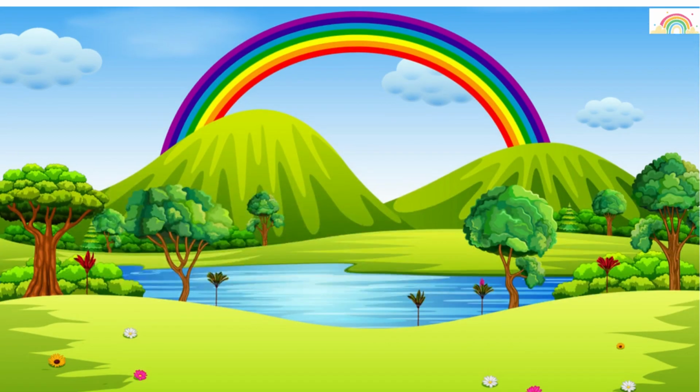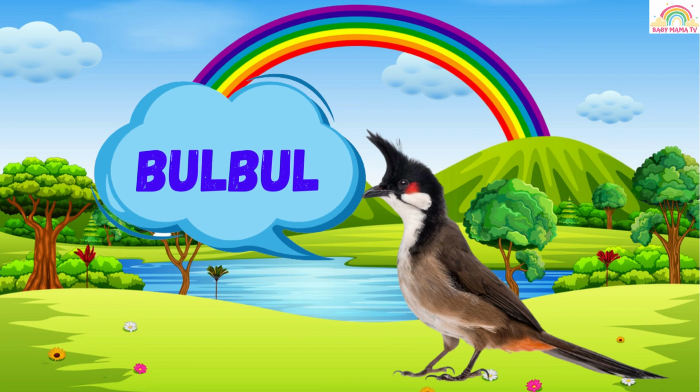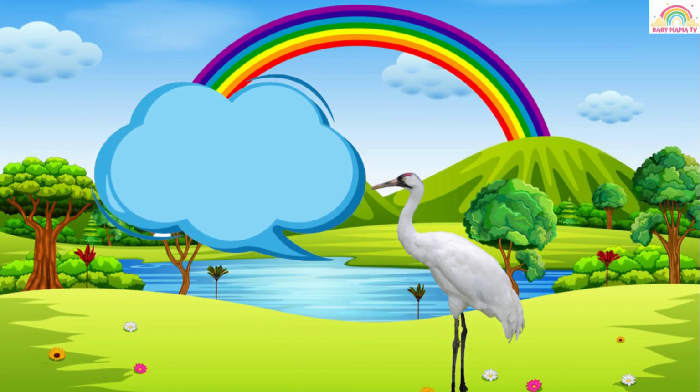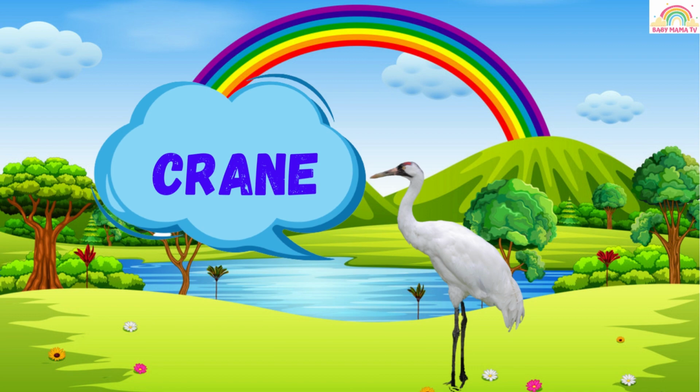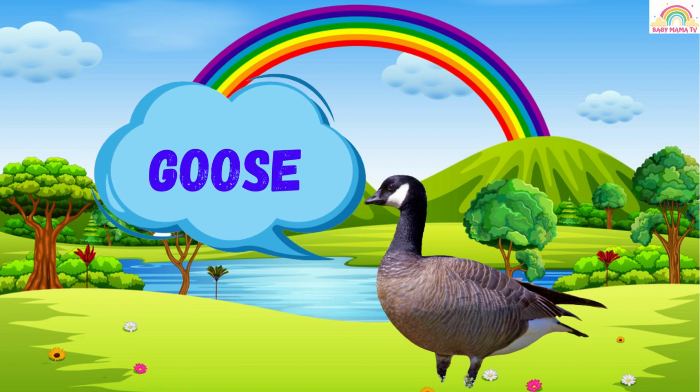Duck. Crow. This is a crow. Crow. Bulbul. This is a bulbul. Bulbul. Crane. This is a crane. Crane. Goose. This is a goose.